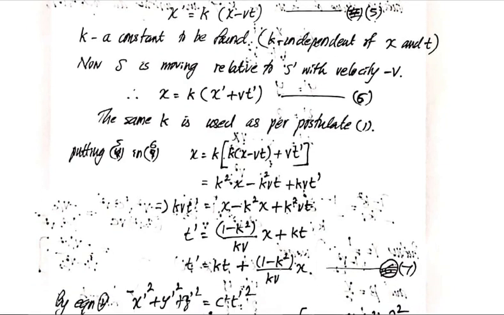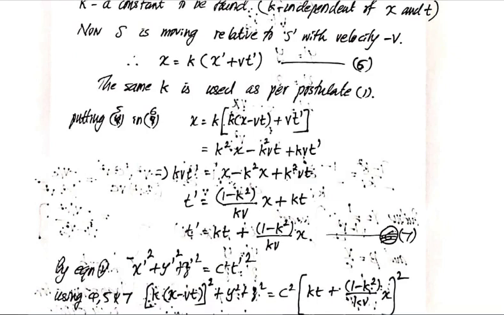So t dash is equal to 1 minus k square into x by kv plus k square vt by kv, that becomes kt. Or we can write t dash is equal to kt plus 1 minus k square by kv into x. That is equation number 7, the transformation relation connecting t dash and t.